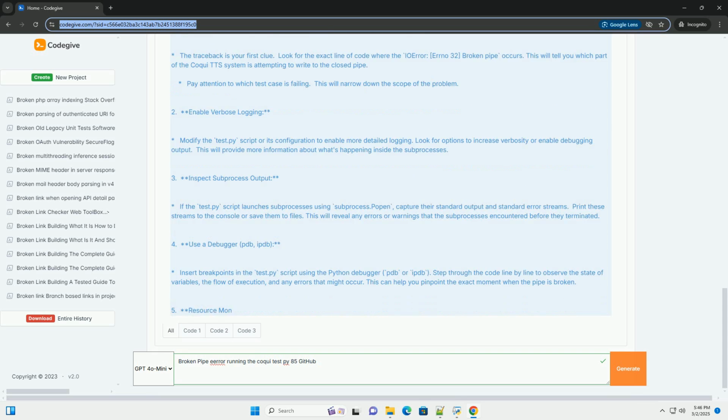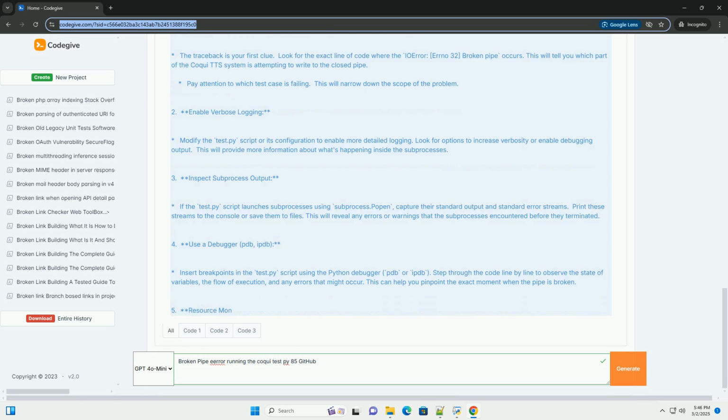Diagnosing the broken pipe error. 1. Examine the error message and traceback. The traceback is your first clue. Look for the exact line of code where the IOError, errno 32, broken pipe occurs. This will tell you which part of the Coqui TTS system is attempting to write to the closed pipe. Pay attention to which test case is failing. This will narrow down the scope of the problem.